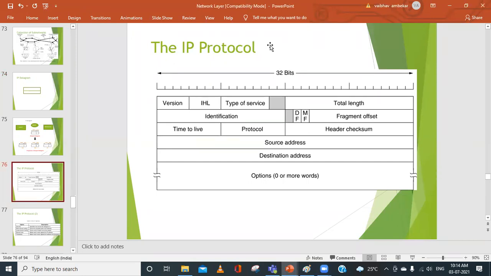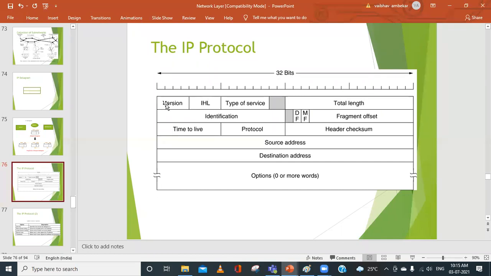Is this clear to everyone? Data is there, whatever information you want to send. But we are going to study how the header part in the entire packet or the entire datagram is organized. Yesterday also we discussed how this will look. In the examination you need to draw the diagram and what it consists of. So how many rows are there?